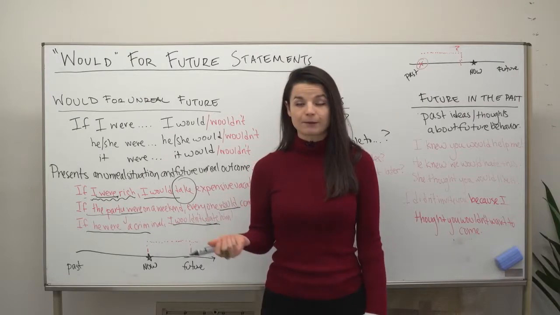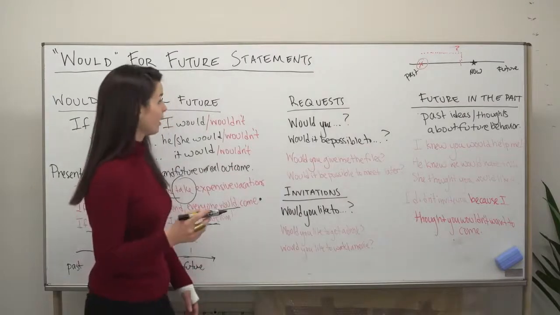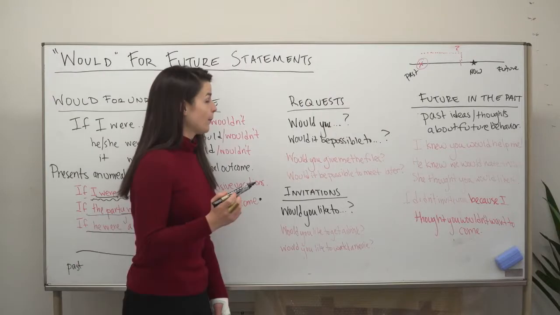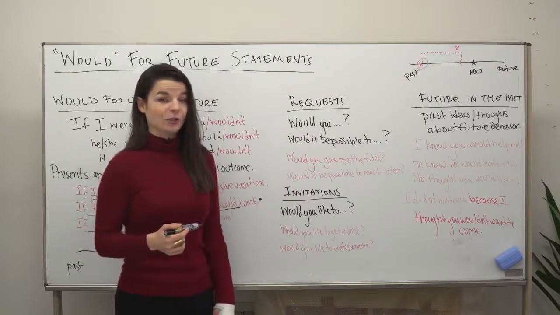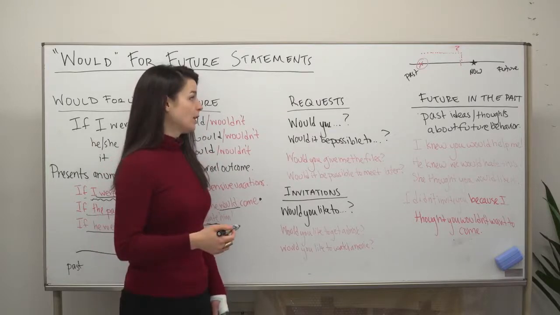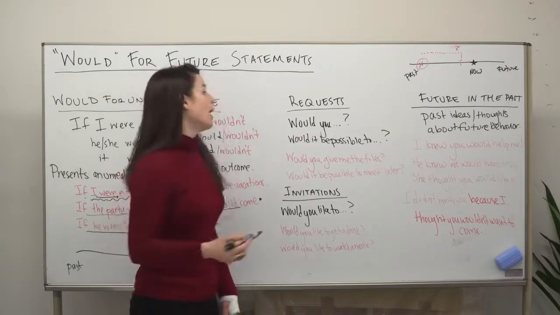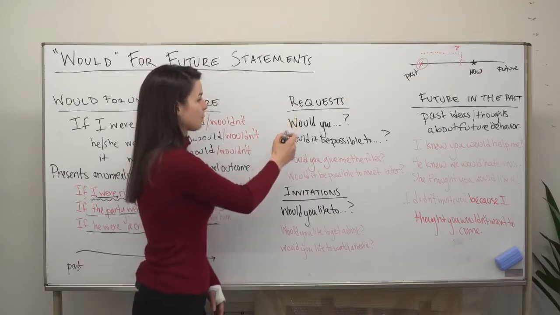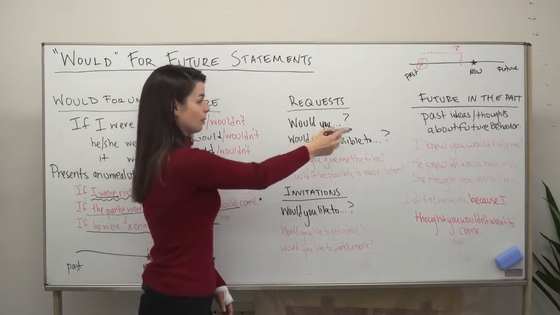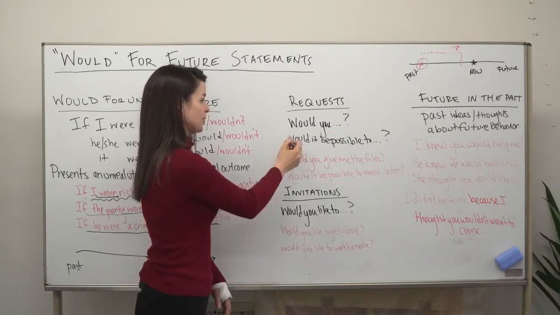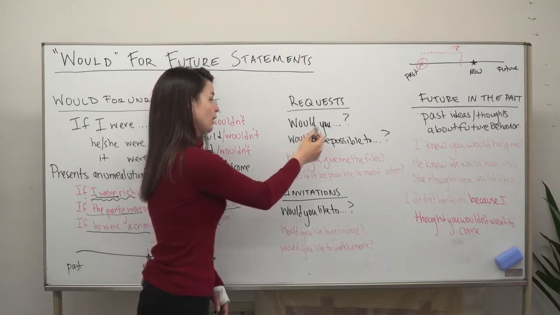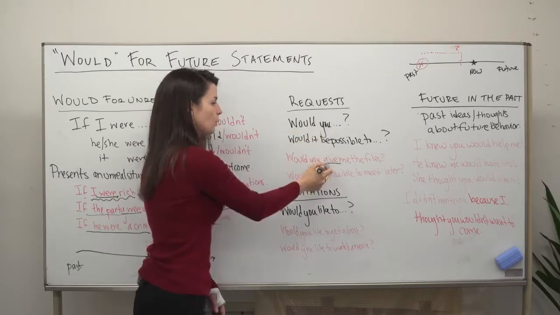Let's look at some different uses of would though. I think perhaps the most familiar forms in this lesson are for requests and for invitations using would. These are types of questions, but when we want to make a request, we can use would you, blah, blah, blah, or for a more formal situation, would it be possible to? So first, would you, we follow would you with a simple verb.